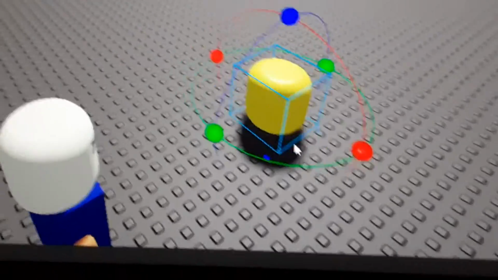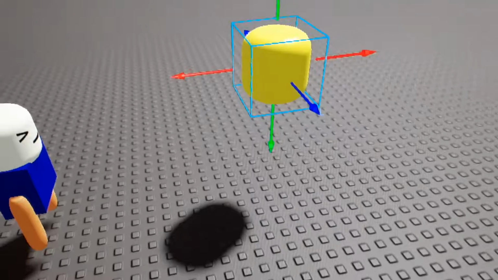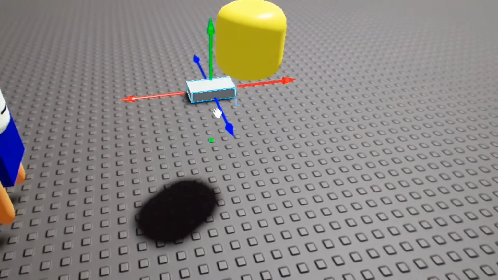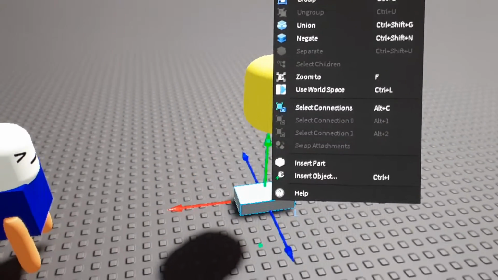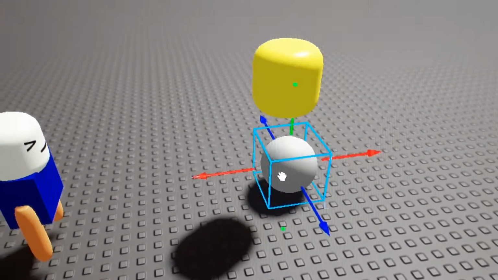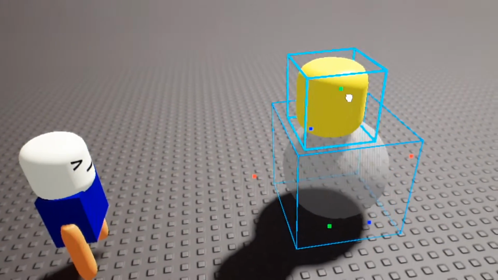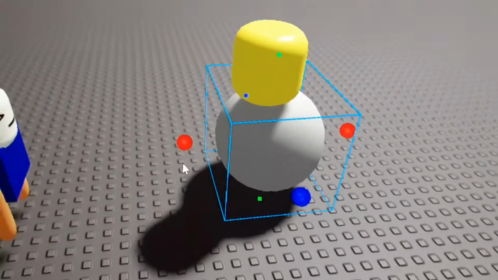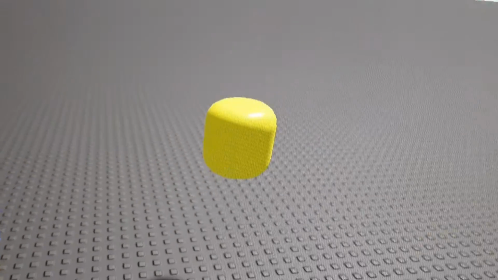Now we're gonna start building the body. To build the body, we have to move this up and insert another part, and we're just gonna make this a block body. If you want it to be like a round kind of body, we could delete that and put in a sphere, actually. And we could just scale or resize it so that it's like a body, but it would be a little bit big on a person. So we don't really want this body. We just want like a normal block body.